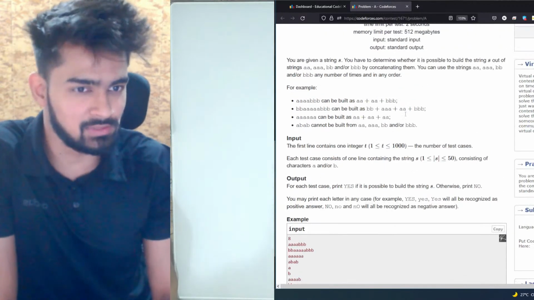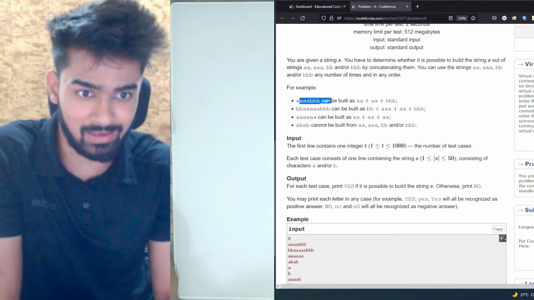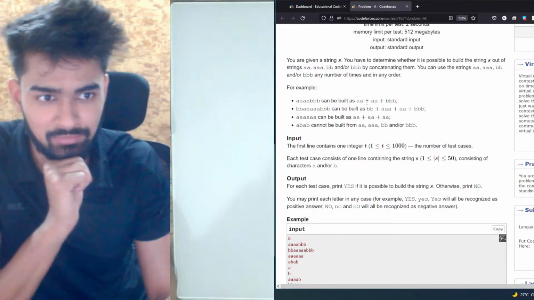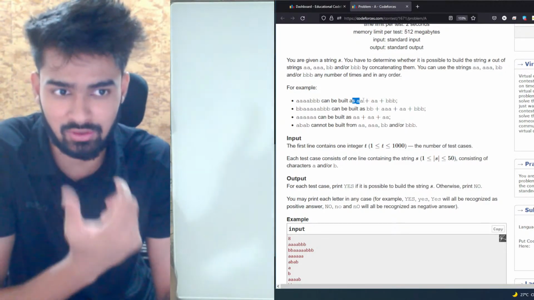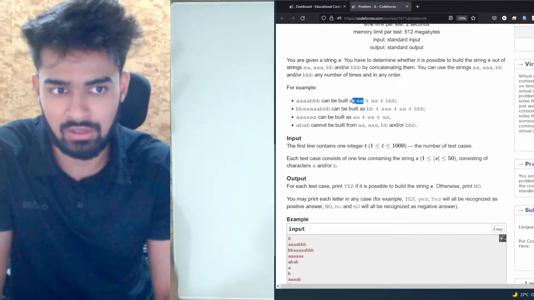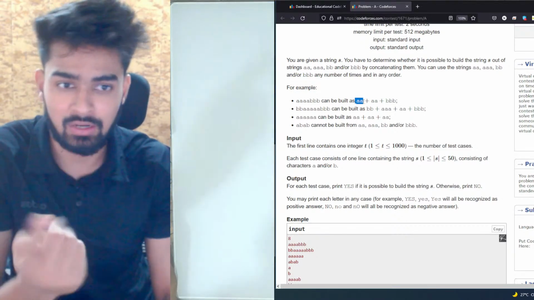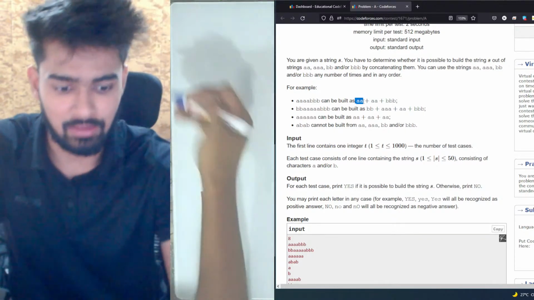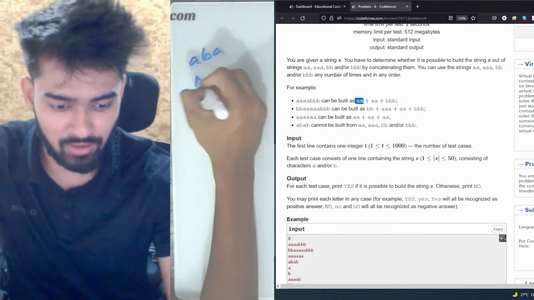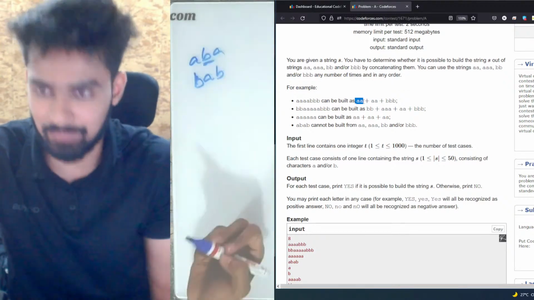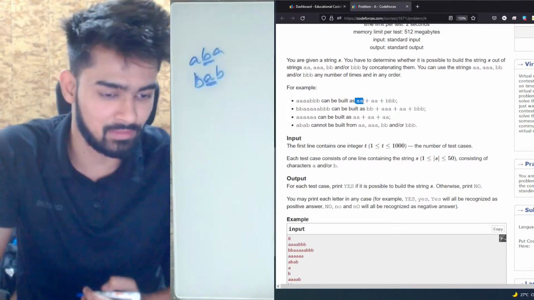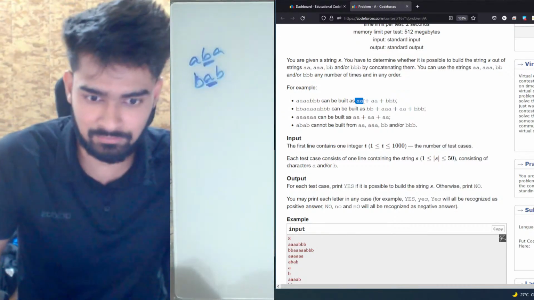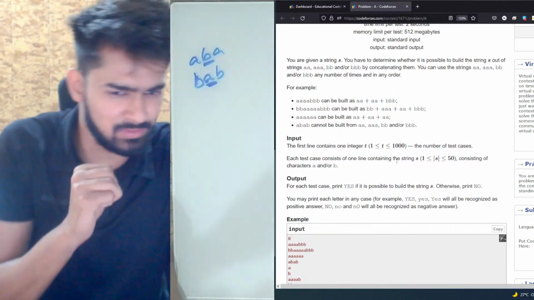Now, if you see, you can make any kind of string except when there is a single A or a single B. Since you can add 2 A's consecutively, you can even add 4 A's consecutively by adding AA twice. So the only pattern that you cannot make is if you have something like ABA or BAB, because in this you need a single B and in this you need a single A. Since you didn't have any single element, that's why you need to take. Okay, cool. And that's precisely all you had to do.